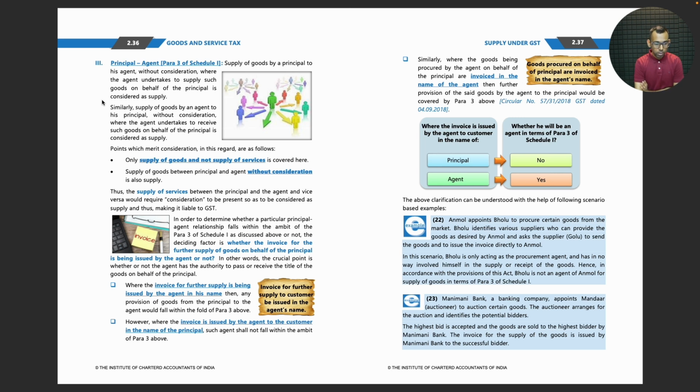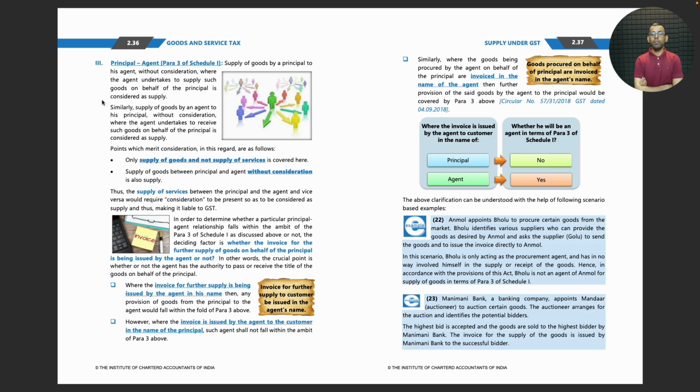Where the invoice for further supply is being issued by the agent in his name, then any provision of goods from the principal to the agent would fall within the fold of para 3 of schedule 1. However, where the invoice is issued by the agent to the customer in the name of principal, such agent shall not fall within the ambit of para 3 above.